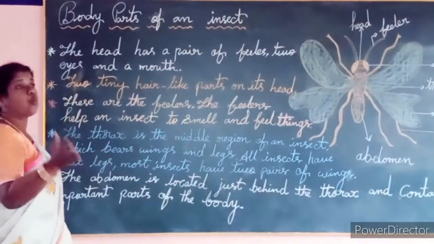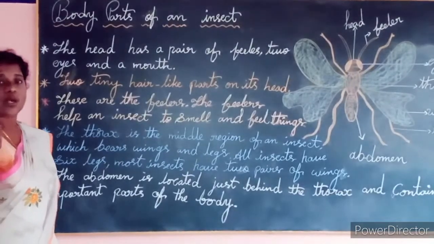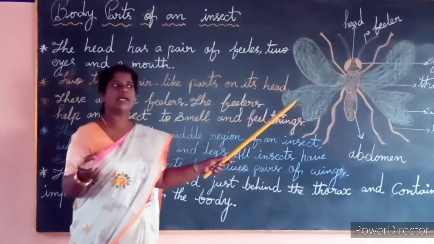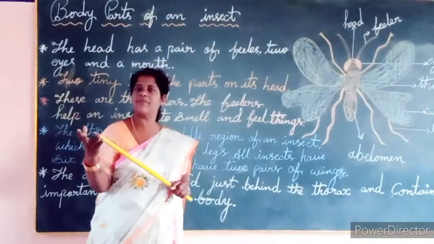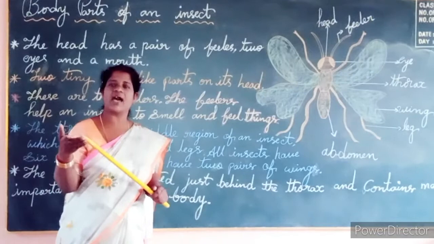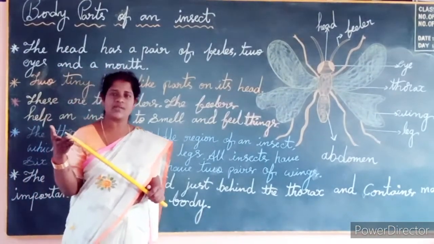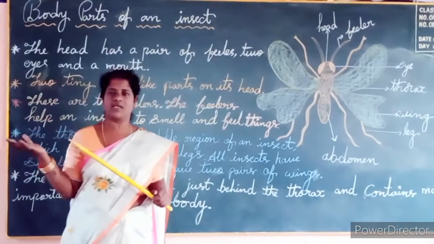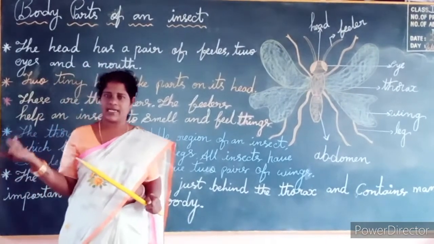Now we will see what an insect eats. What does an insect eat? The insect will eat the nectar of the flowers, and mosquitoes will suck the blood of human beings, and dragonflies clean the surroundings. When cows give dung, it will be cleaned by these dragonflies.